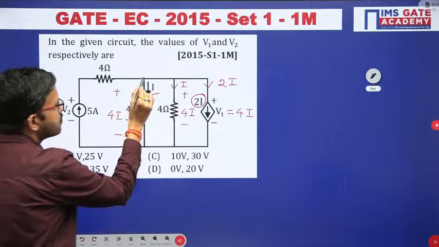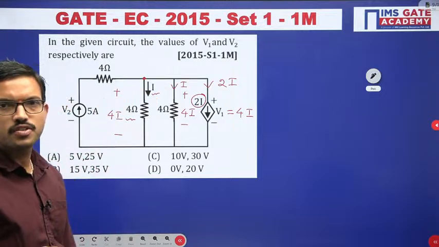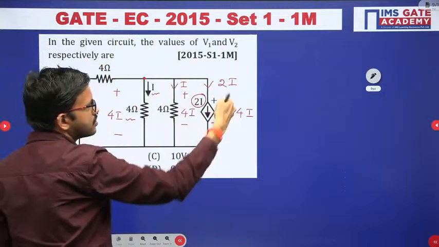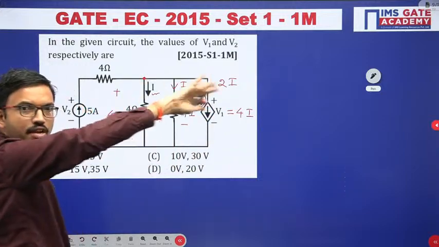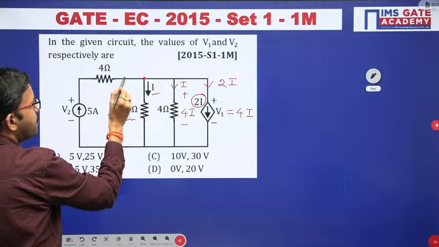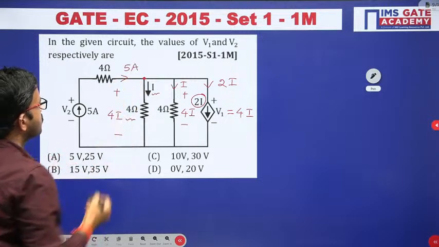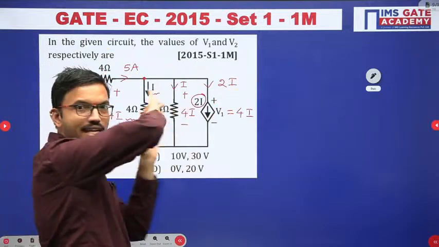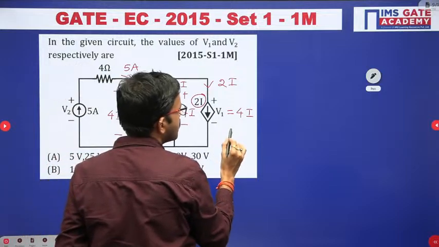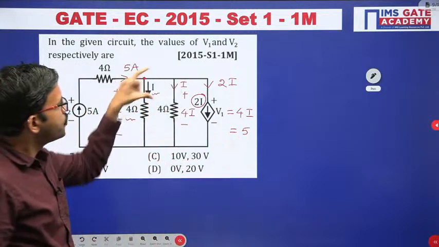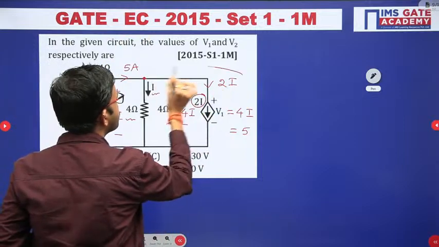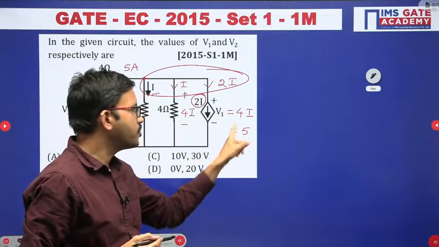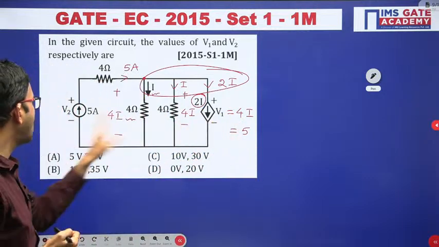Now you can consider this particular node. Here a total of 4 branches are connected, right? In these 3 branches together, 4I current is leaving. Whereas in this particular branch, 5 ampere current is entering. So 5 ampere is entering, and together 4I current is leaving, right? That means here 4I is nothing but 5. I hope all of you are getting clarity. Here 4I is nothing but 5 ampere. Since V1 equal to 4I is nothing but 5. That's all. Now just observe all the choices.